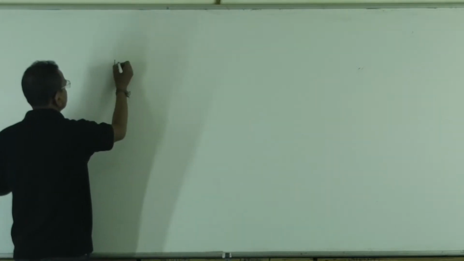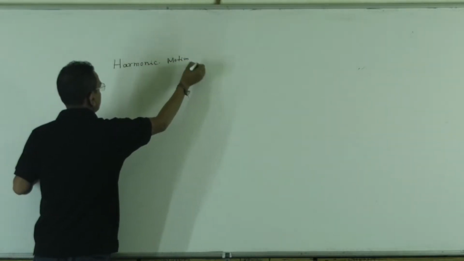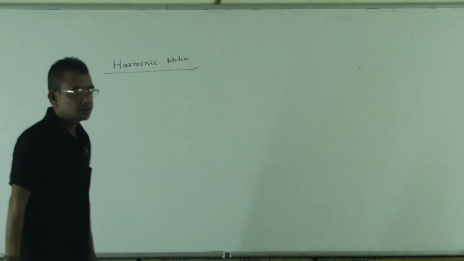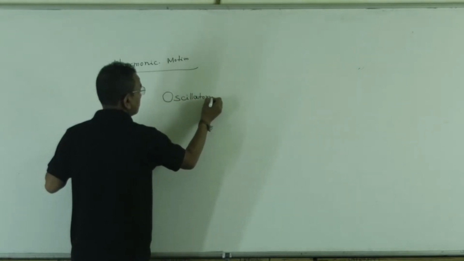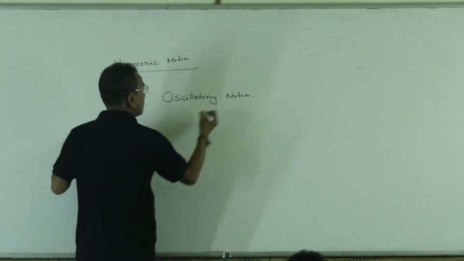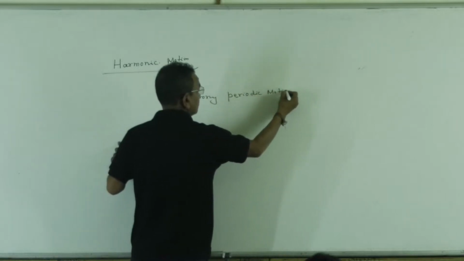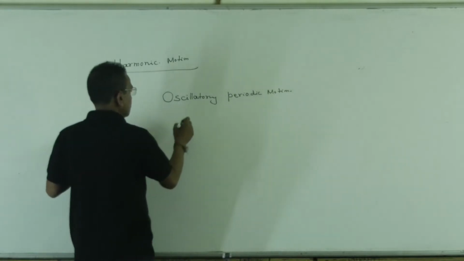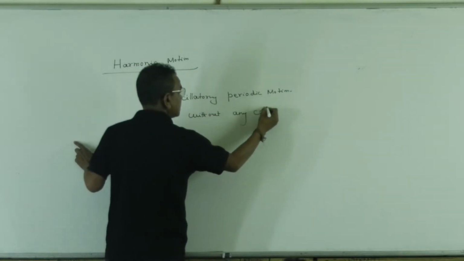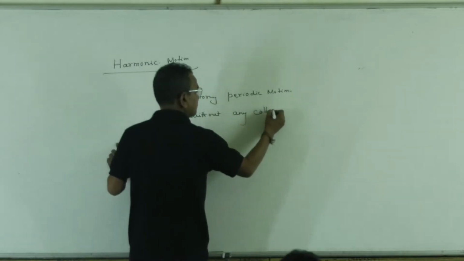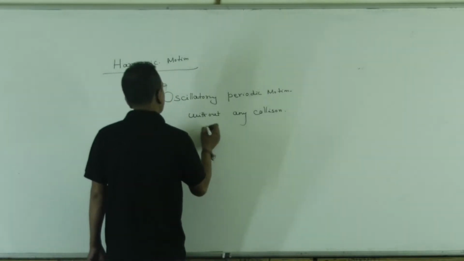Next is harmonic motion. What is harmonic motion? Oscillatory periodic motion without any collision, meaning no impulsive forces acting over it, is called harmonic motion.